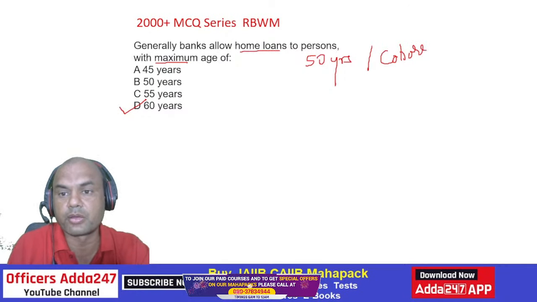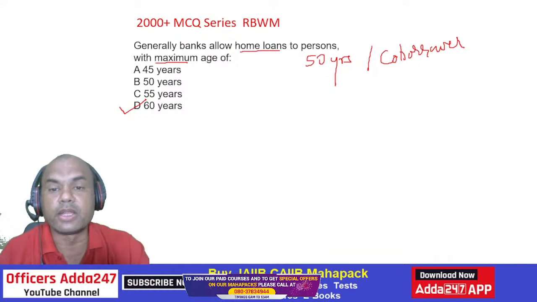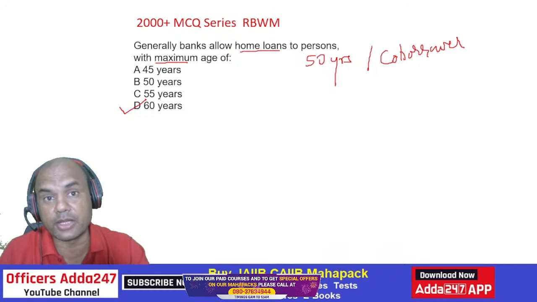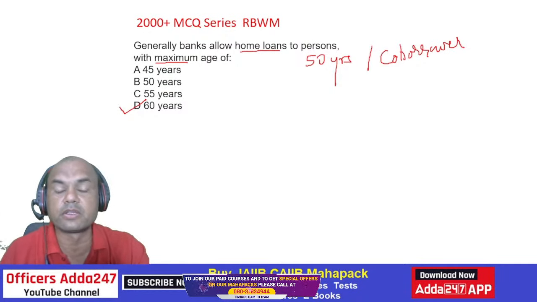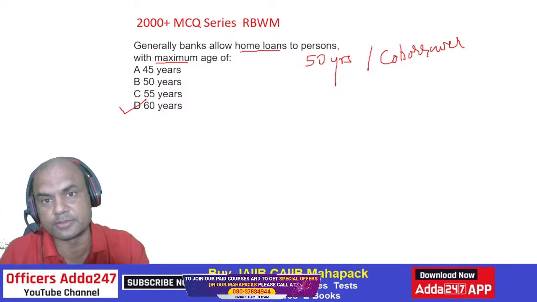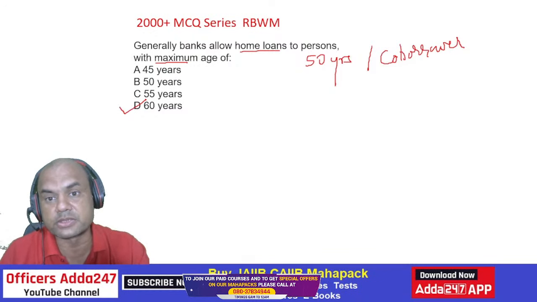Yeah, co-borrower you will be taking over here. So remember, whenever anybody is beyond 50 years, I'm telling you from a practical perspective. From an exam perspective, if the question comes, the maximum age for which the loan can be given is 60 years. It's that simple. But in practice in a bank, if some customer comes to you, always take a co-borrower from his or her family.